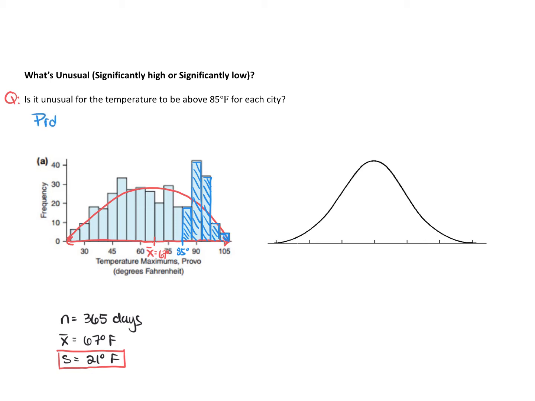So I want to know, if I pick a random day out of the year, what is the probability that the temperature of that day, which I'll call X, is greater than 85 degrees Fahrenheit? To calculate that probability, we can calculate a ratio, because that's what a probability is. That ratio is the number of days where the temperature is above 85 degrees out of the 365 days, which is the sample size.